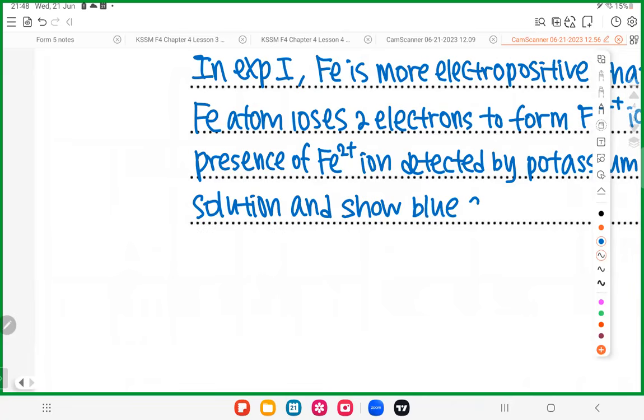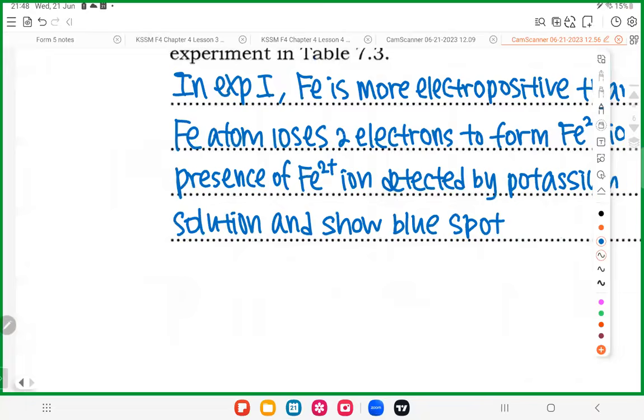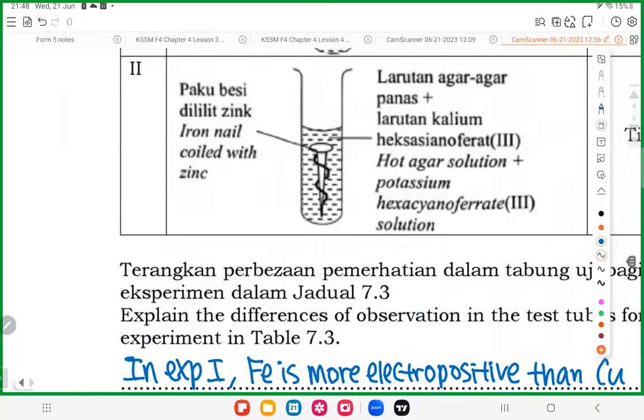That's it, but not done yet. I only explained what happened in the first experiment. Okay? So the second experiment is easier.